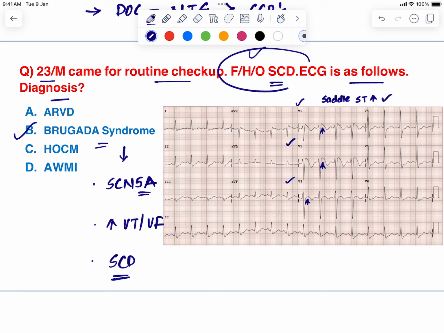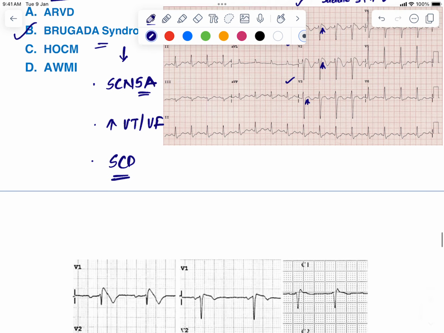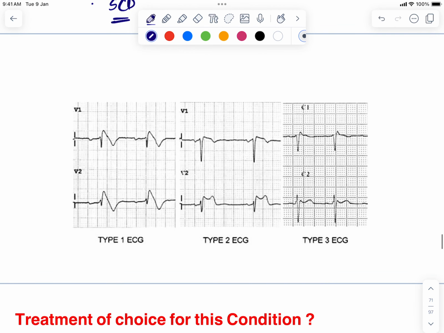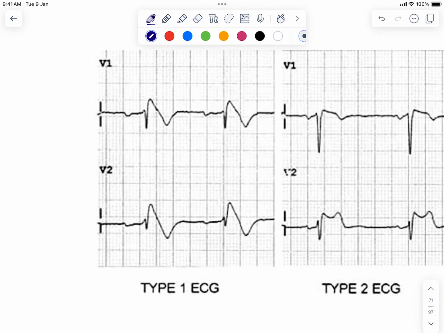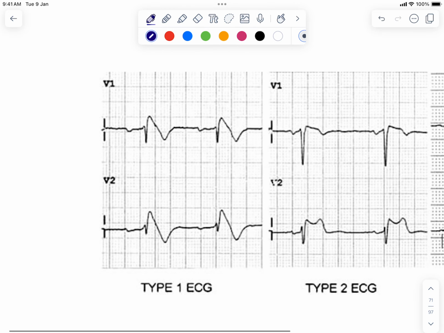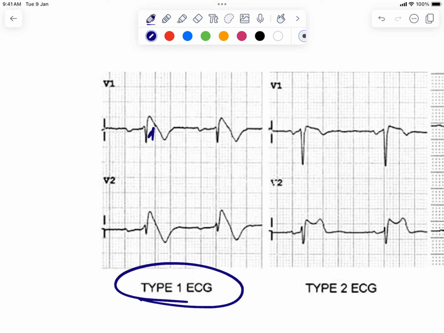And because of this VT or VF, they are at risk of sudden cardiac death. That is the reason why you see here there is a family history of sudden cardiac death, and this is the ECG of Brugada syndrome. We have two types of Brugada, type 1 and type 2, but type 1 is very common, and this is the classical saddle shaped ST segment elevation.